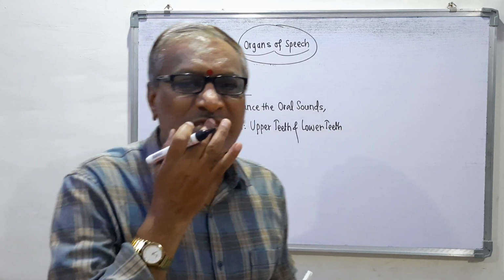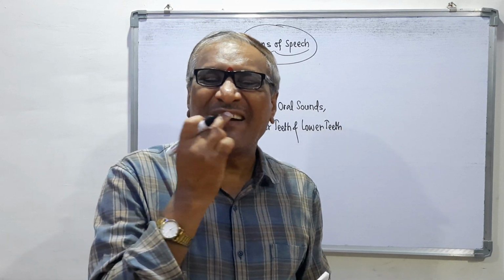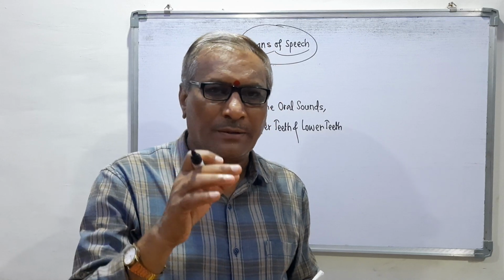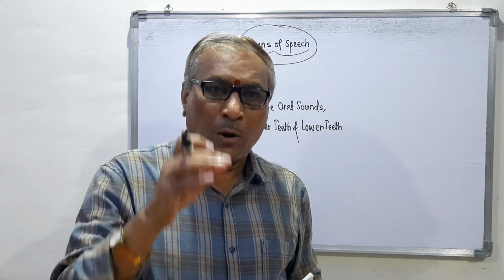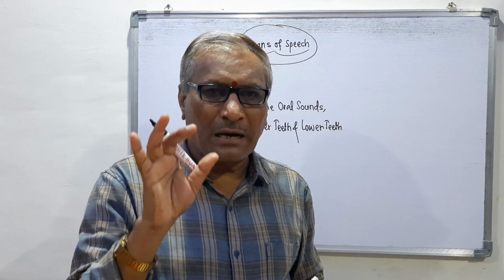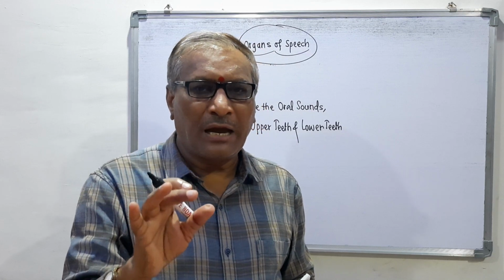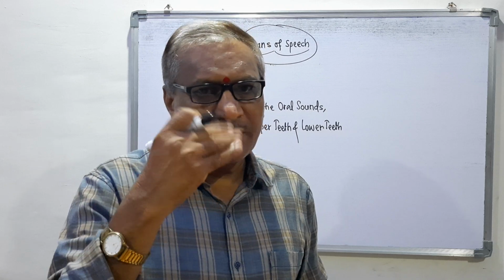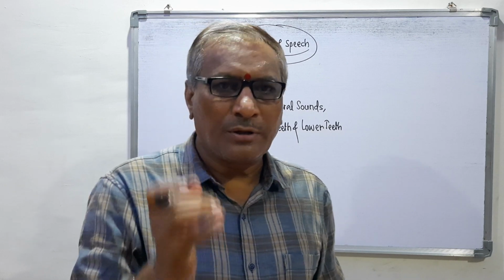The teeth which are at the down level are called the lower teeth, and the teeth which are at the upper side are called the upper teeth.